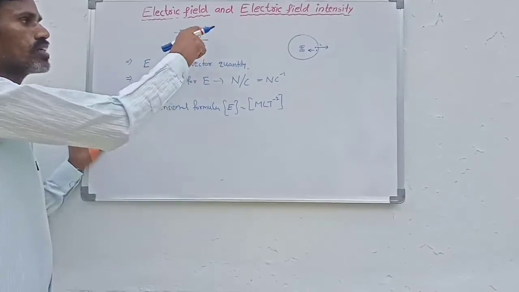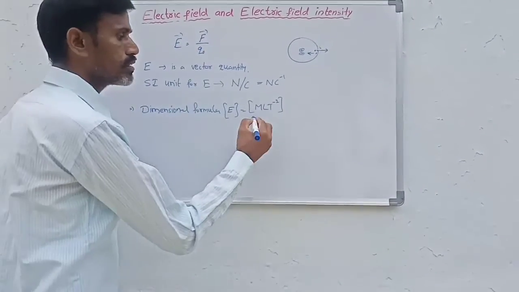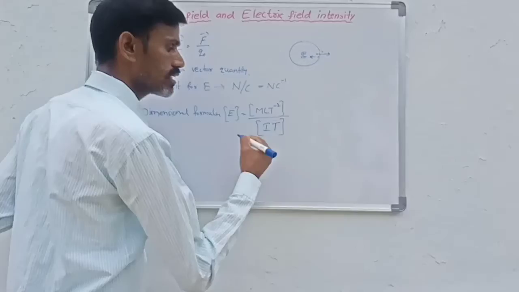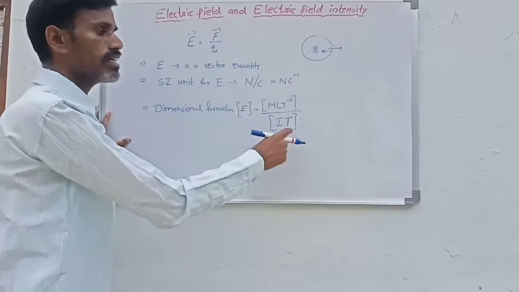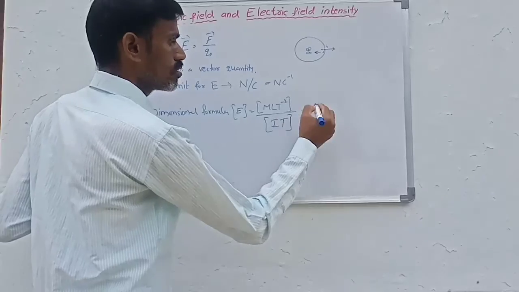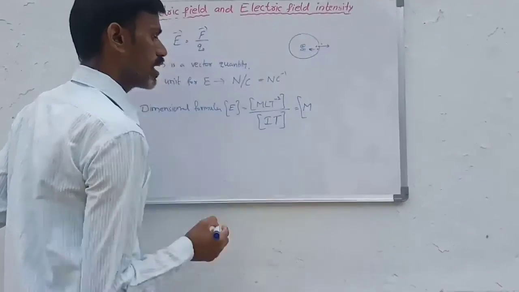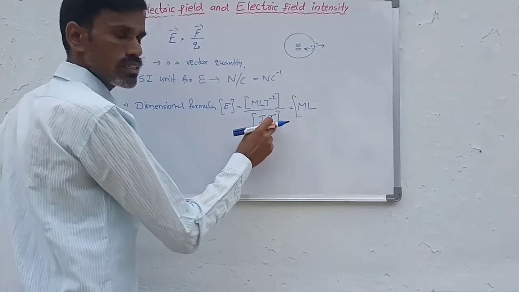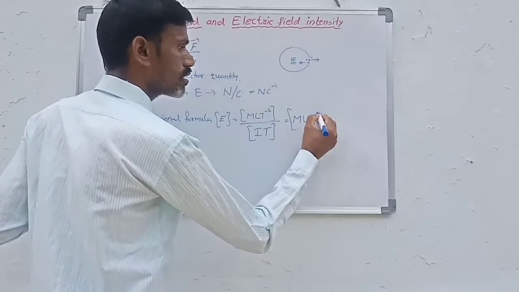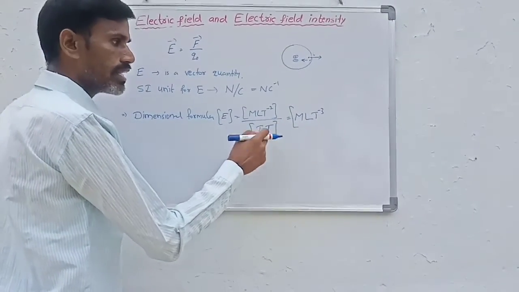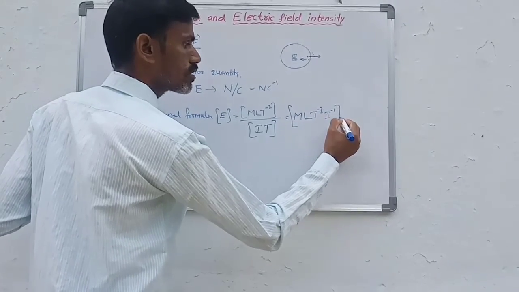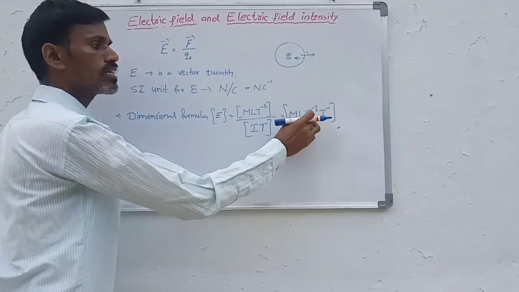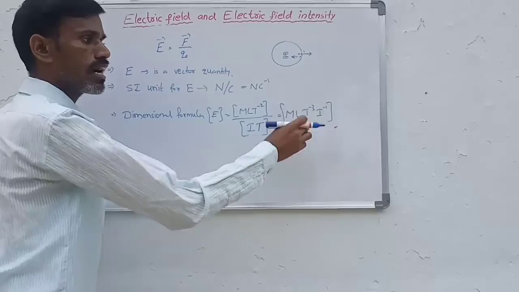The dimensional formula for charge is I T. So the dimensional formula for electric field intensity is M L T power minus 2 divided by I T, that is M L T power minus 3 I power minus 1. So this is the dimensional formula for electric field intensity.